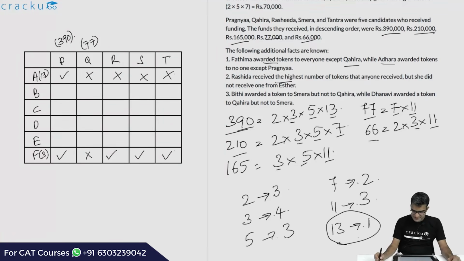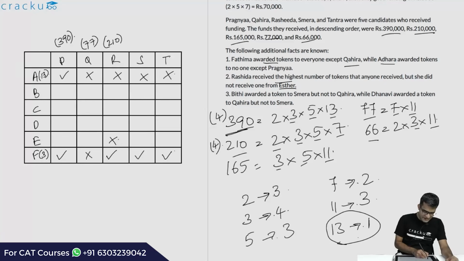Rashida received the highest number of tokens that anyone received. If you think about it, Pragya received 4 tokens, 390 has 4 factors and 210 also has 4 factors. Everybody else has less than 4 tokens. So this would tell us that Rashida's funding is 210 and Rashida did not receive a token from Esther. What does this imply? Rashida did not receive tokens which are numbered 11 and 13. 13 is given by A, so Esther is giving 11.